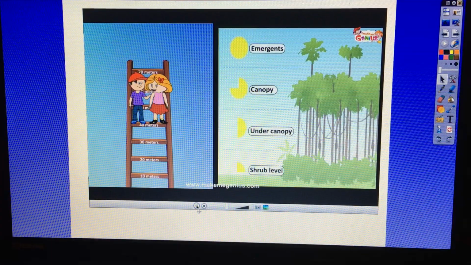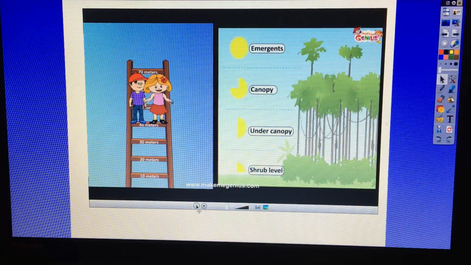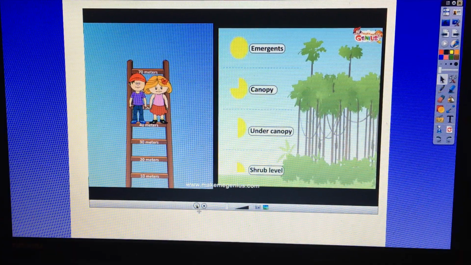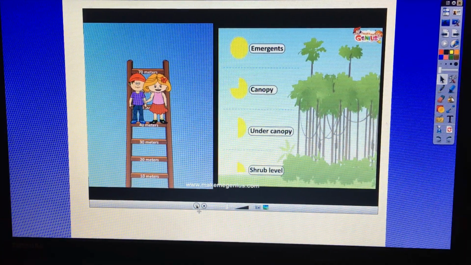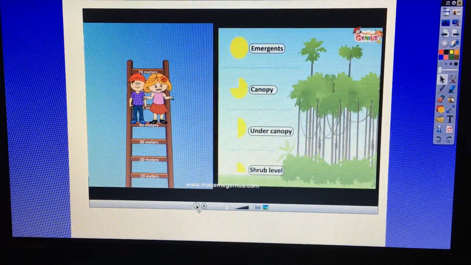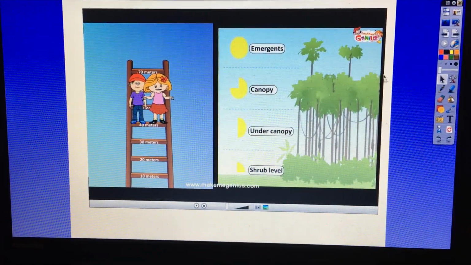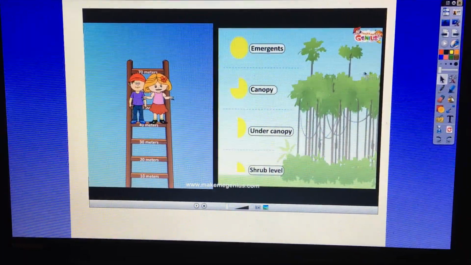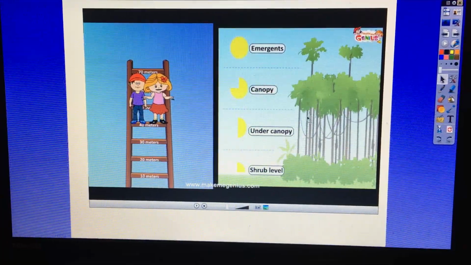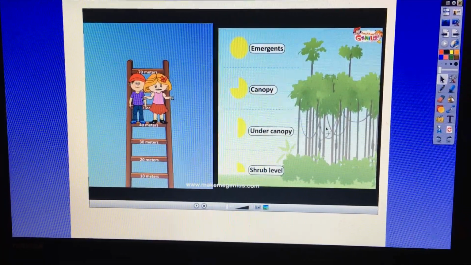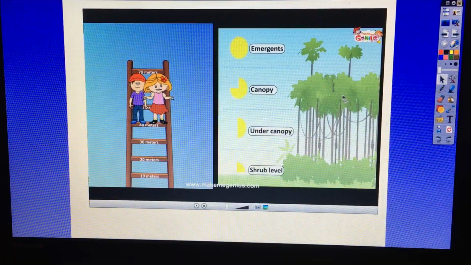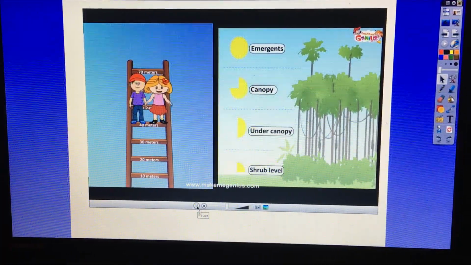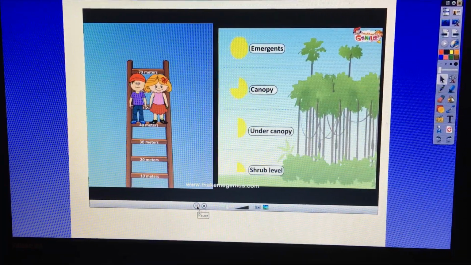Now comes the third layer, canopy. The canopy is where the upper parts of most trees form a roof-like structure over the forest, thus blocking all the sunlight. So these trees in the canopy make like a roof over the rest of the rainforest. So you could add that into plants. The canopy plants make a roof which block out the light for all the plants down here. So the plants down here have to wait for one of these trees to die to take its place. It is usually dark in the forest due to this layer.